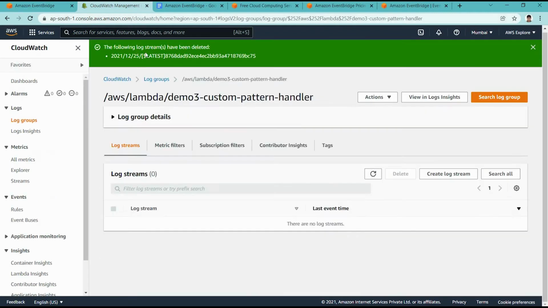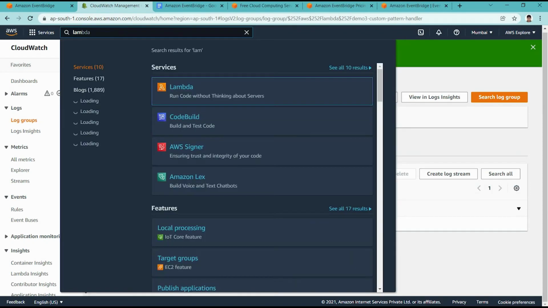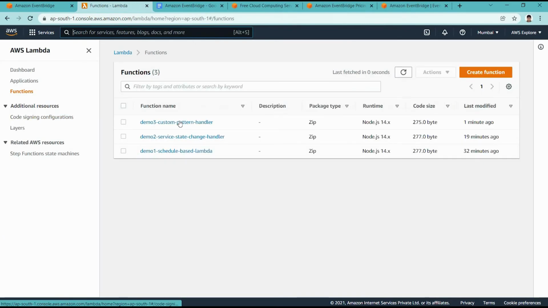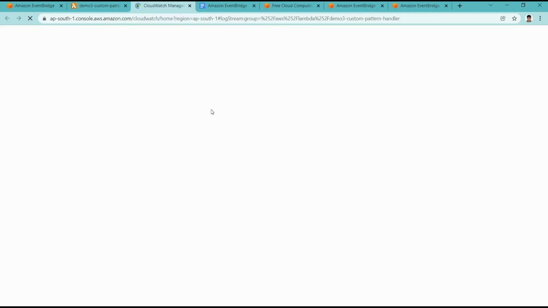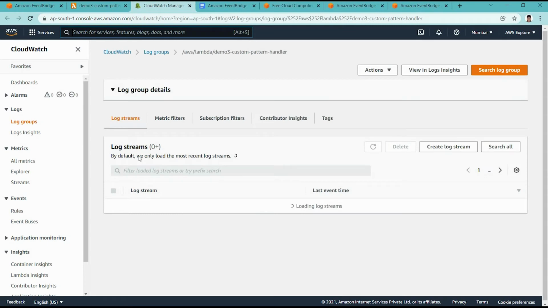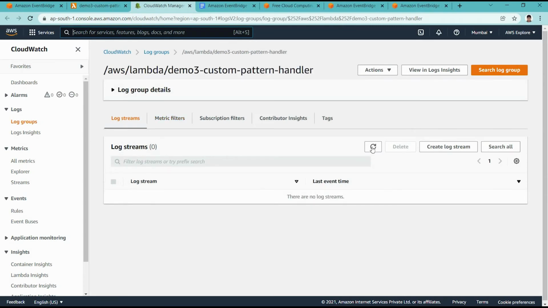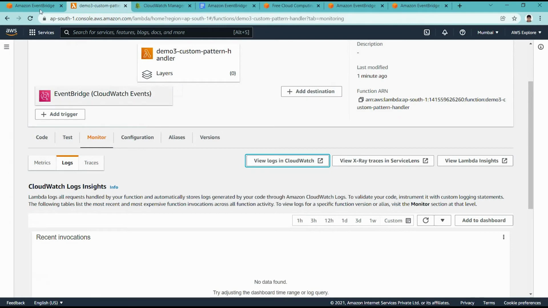Okay, so we go back to the lambda which we created for demo 3. In the demo 3 lambda function, we can go to logs so we get an idea whether it is executed or not. CloudWatch Logs is a really good tool for this kind of monitoring. Right now there are no logs inside this particular log group. The log group has the same name as the lambda function, and it is created when the lambda function is invoked for the first time.